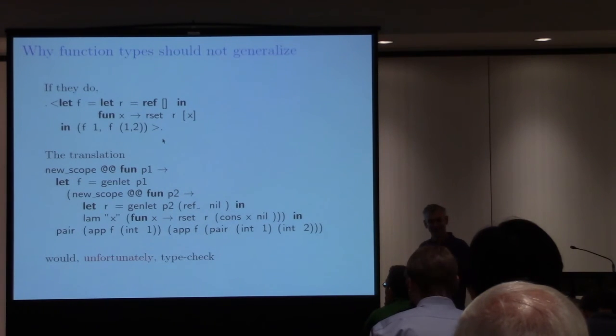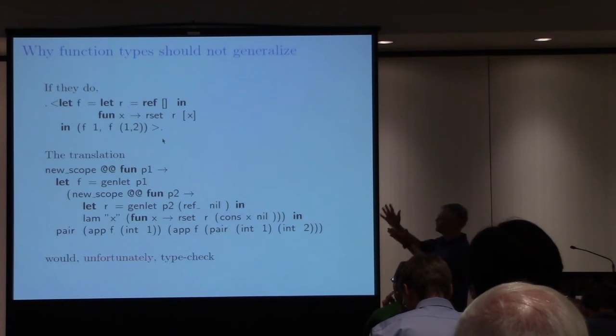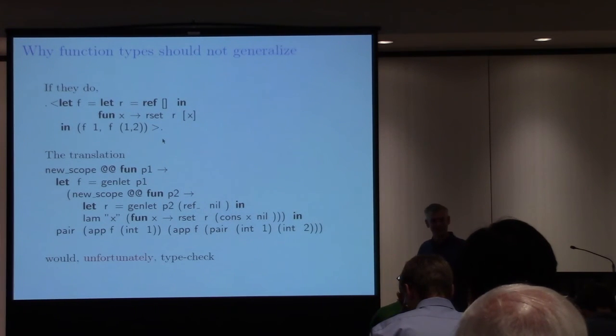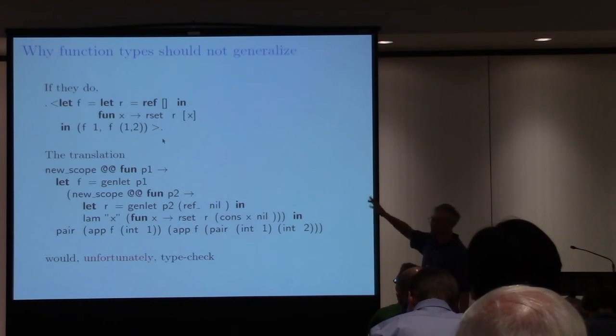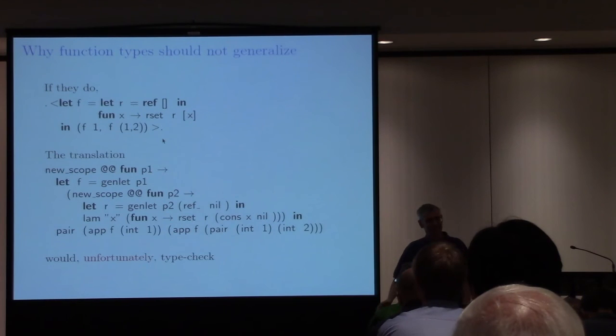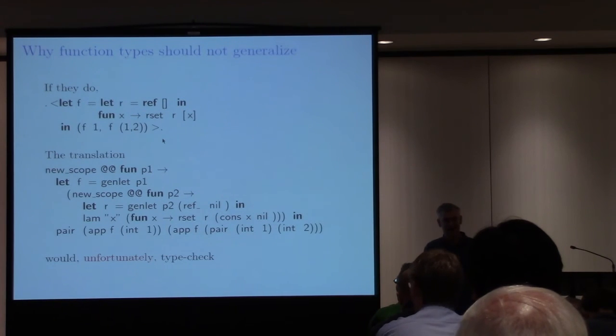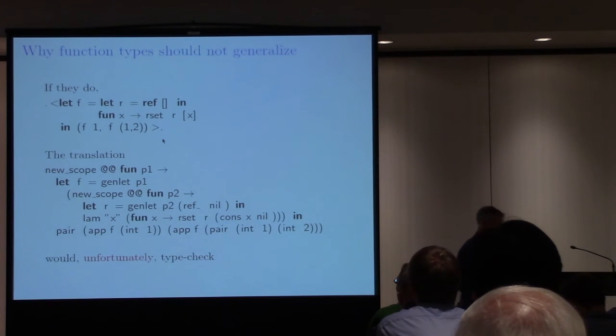And this has been a problem since the 70s, when ML was designed. Now I put it in a bracket, and this presented a problem, and that's how I'm trying to deal with this. But if we try to put brackets in a slightly different way, using cross-stage persistence, then it's again a problem. So this interesting example shows up three times.